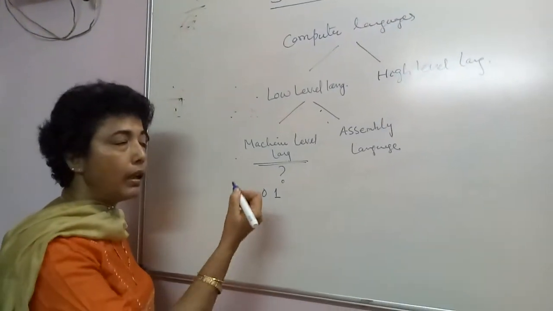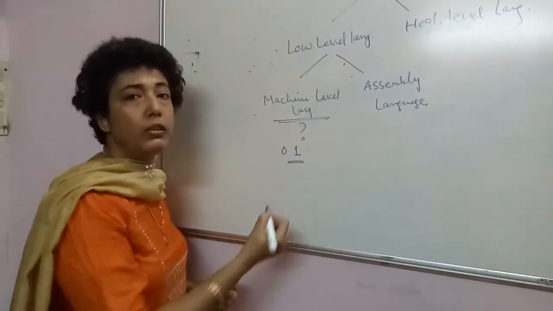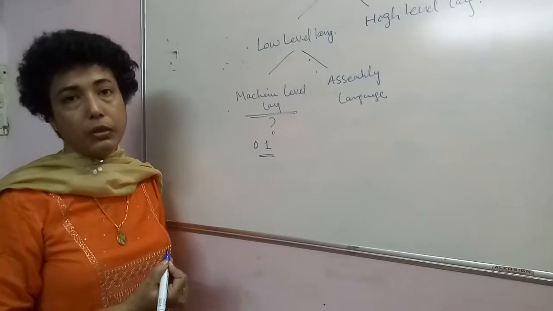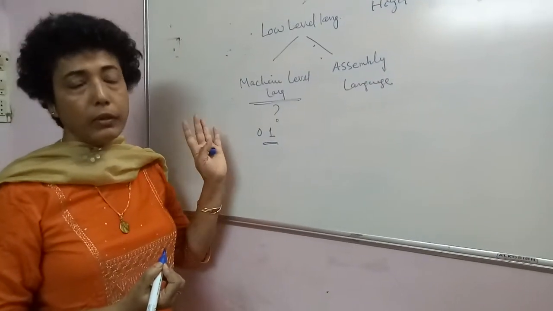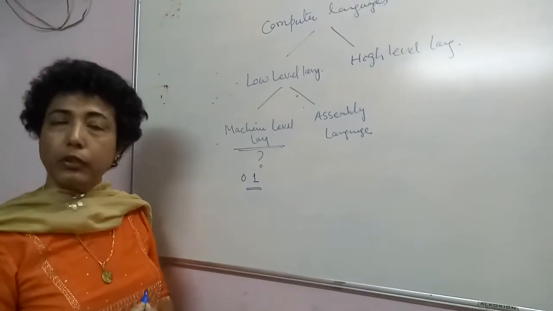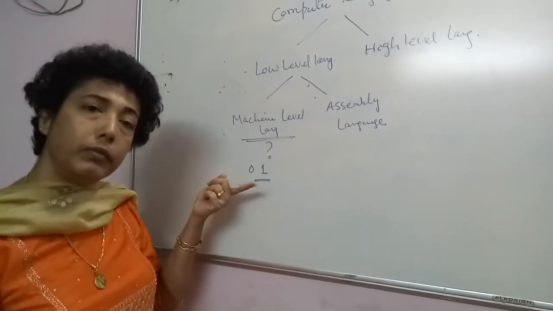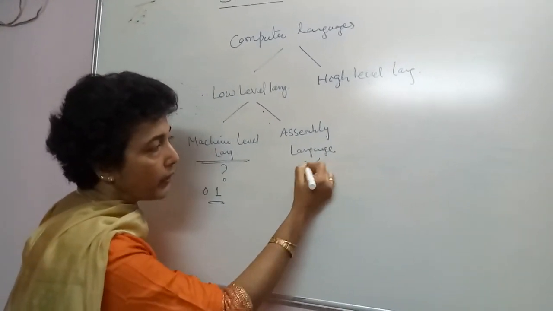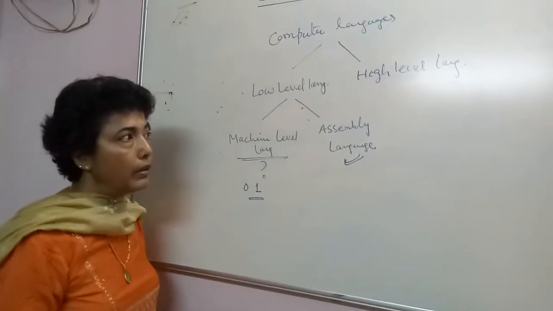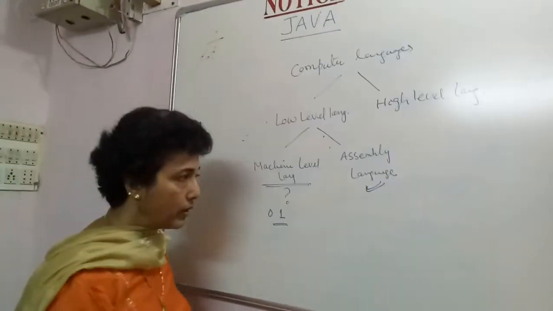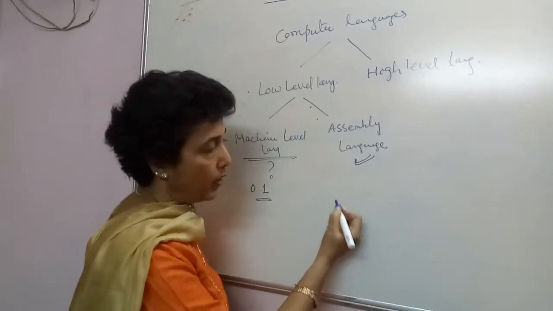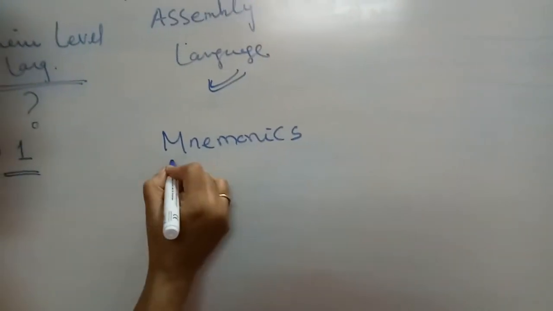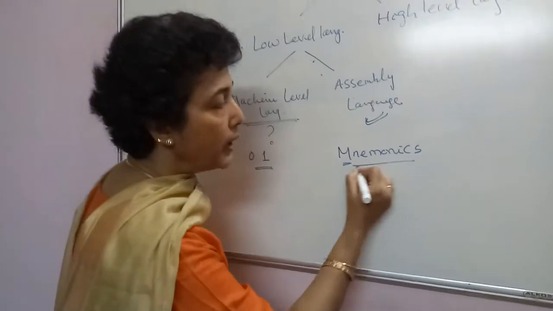But for the user, it was difficult to give the code or instruction in the form of zeros and ones. So it was difficult for the user, but there was no problem for the machine. Since the user found it difficult, to overcome that difficulty, assembly language was developed. What happened in assembly language was that some mnemonics were developed. Check the spelling: mnemonics. Here the M is silent.